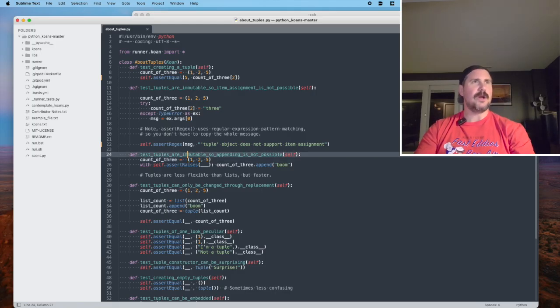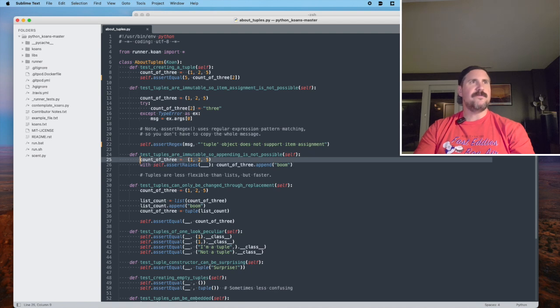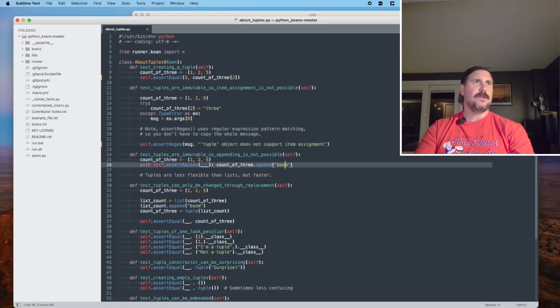Test tuples are immutable, so appending is not possible. This is going to be a very similar thing. So we've got a variable on line 25 set to a tuple with 3 integers, 1, 2, and 5. And then we say with self assert raises, count of 3, append, boom. All right, so tuples are less flexible than lists, but faster.